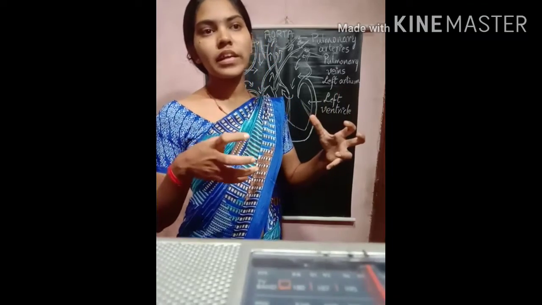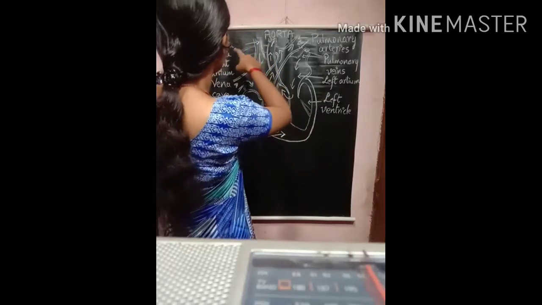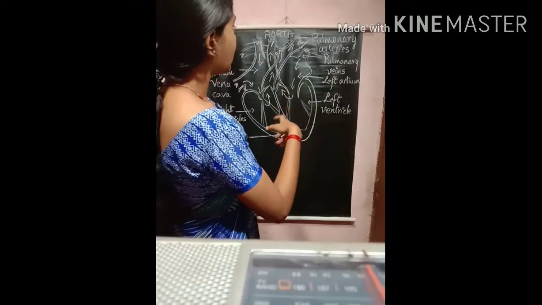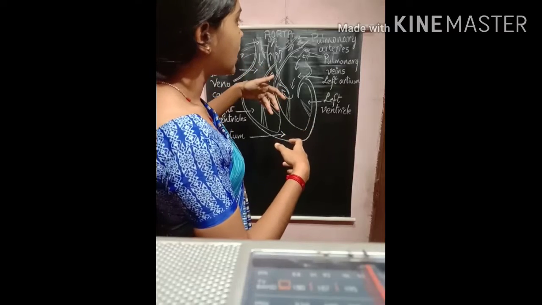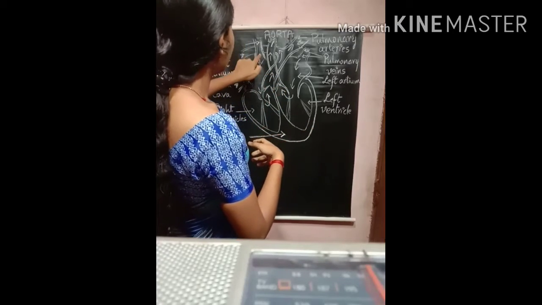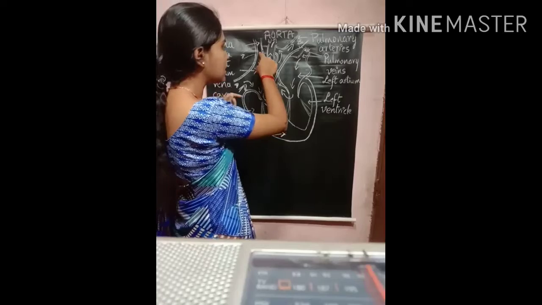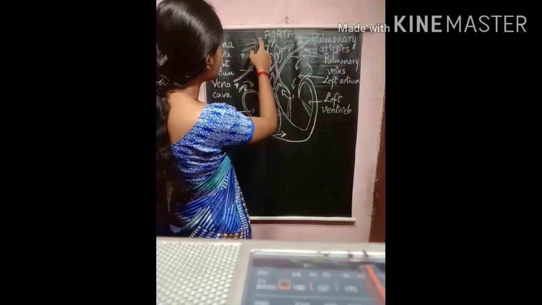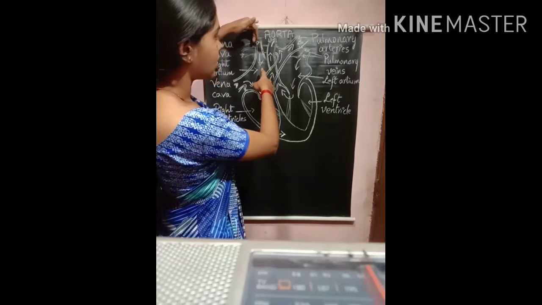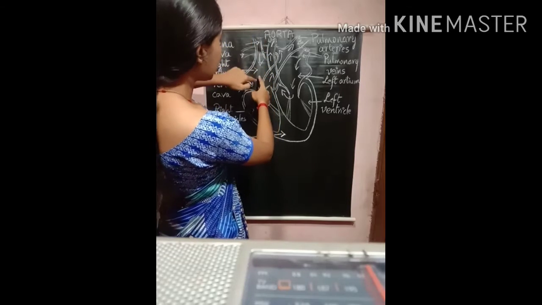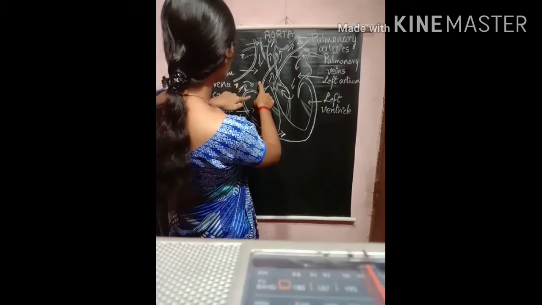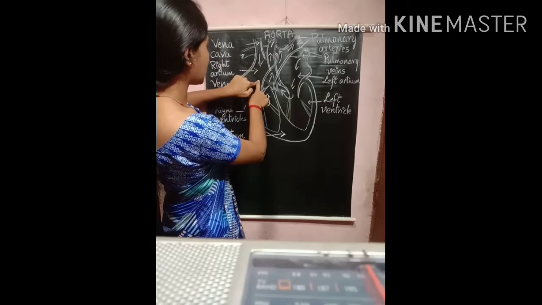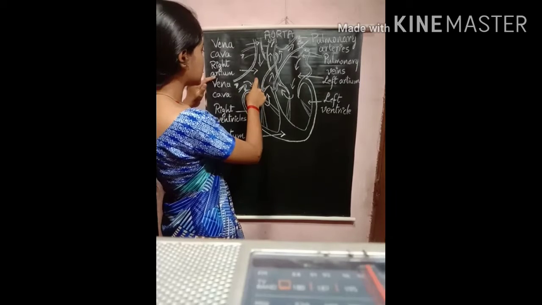That deoxygenated blood is collected by the vena cava. The blood comes through the veins and it enters the vena cava. The vena cava is on the right side of the heart. Through the vena cava, the deoxygenated blood enters the upper rightmost chamber, that is the right atrium.